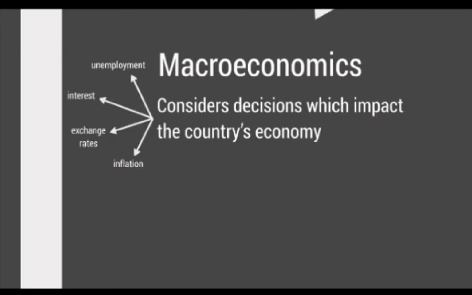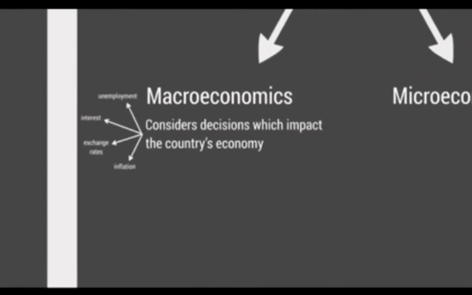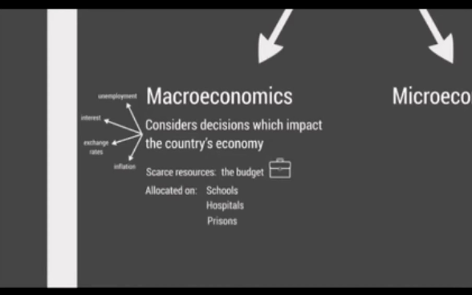But let's think of an example for macroeconomics. One scarce resource in macroeconomics would be the government's budget. The government's budget is a limited amount of money they can spend on the country as a whole. The government might choose to allocate, or in this case we mean spend, their scarce resource on things such as schools, hospitals, or even prisons. But we know economics doesn't just focus on decisions which impact the whole country's economy.